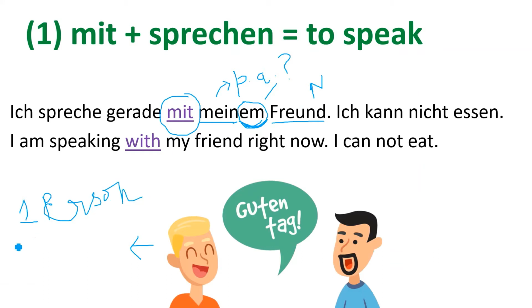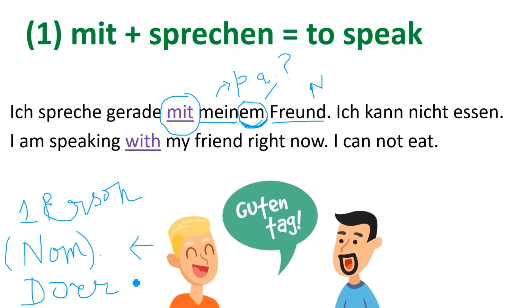Here he is in the nominative case, as he is performing some action. You can also call him the doer. The doer is the person who is the subject of the sentence and is performing some kind of action. Here the action is speaking.